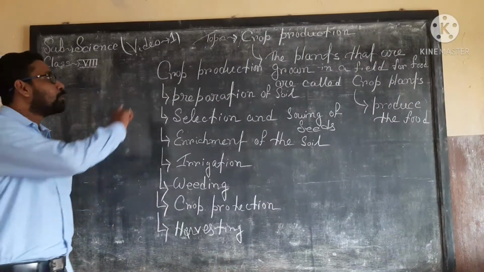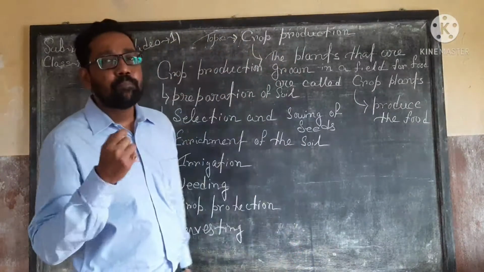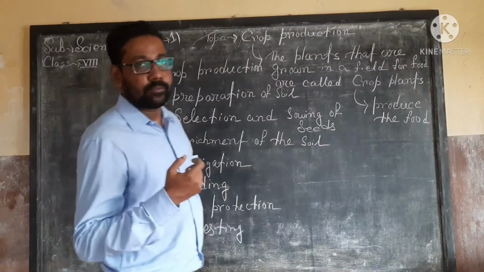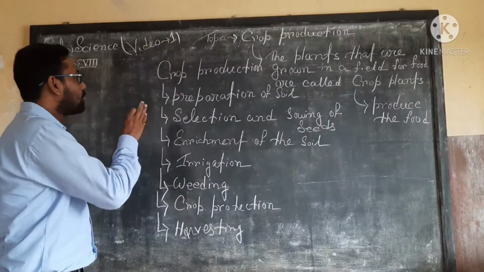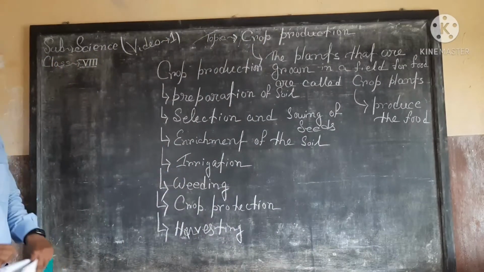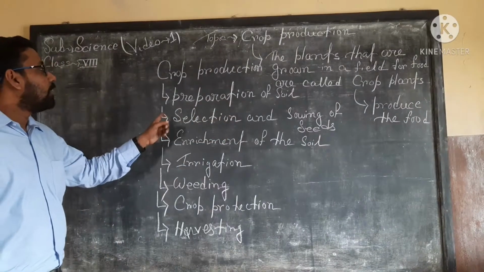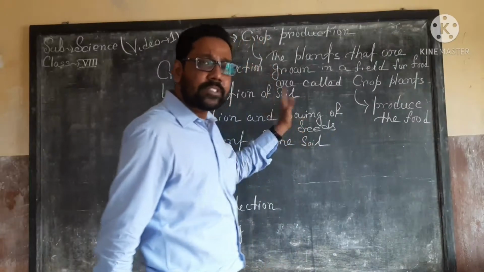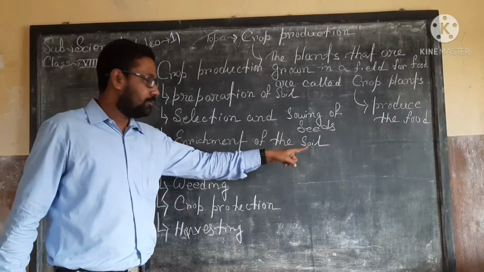After that, crop production depends on some agricultural tasks. So, what are these tasks? The first one, the preparation of the soil, the selection and the sowing of the seeds, enrichment of the soil.